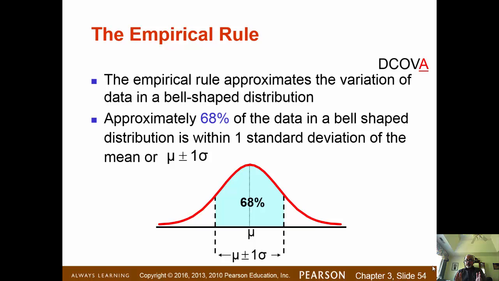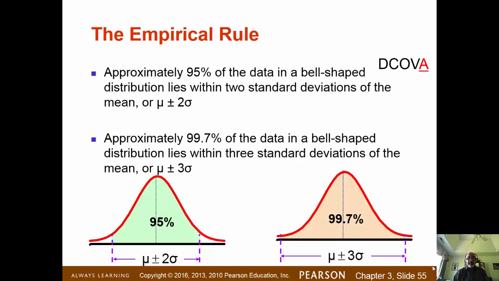The empirical rule also says that if you construct a two standard deviation interval, then 95% of the data will fall within that interval. And if you go one step further to a 3 sigma interval, then 99.7% of all the data will occur within that interval. So if you construct a 3 standard deviation interval, almost all the data values must fall inside it.